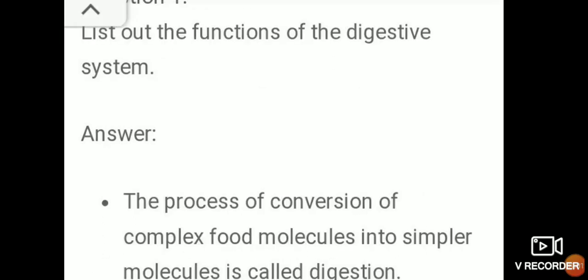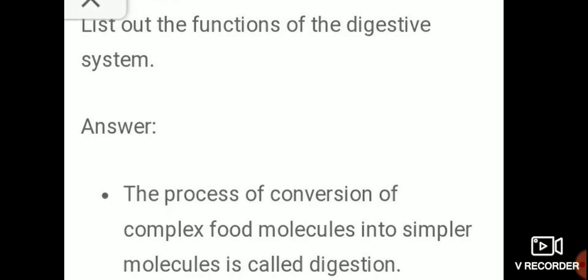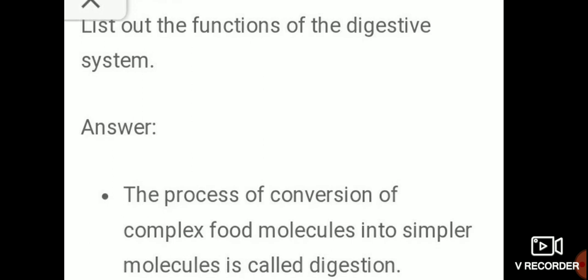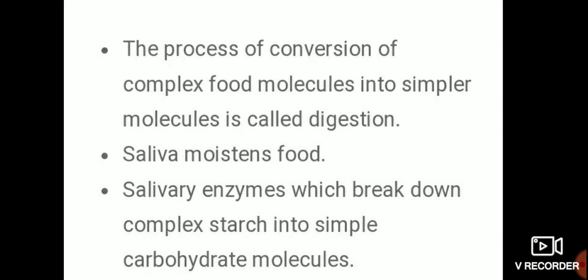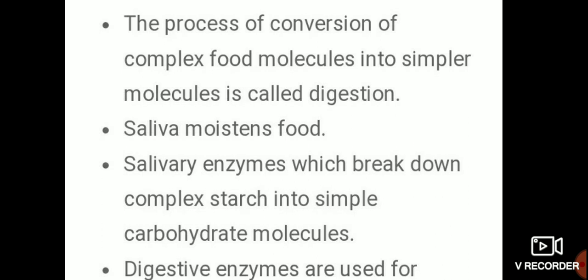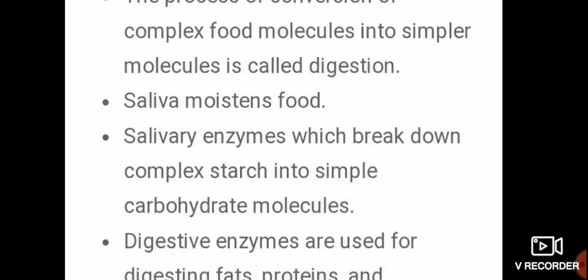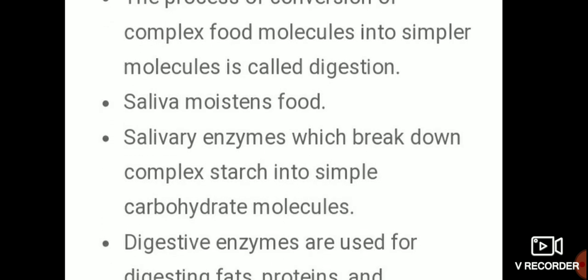Now answer in detail. First question, list out the functions of the digestive system. First, the process of conversion of complex food molecules into simpler molecules is called digestion.